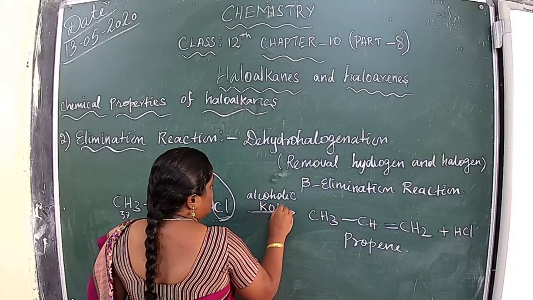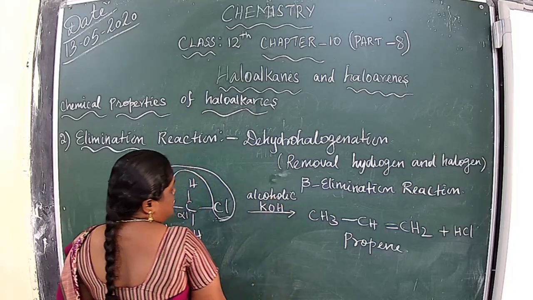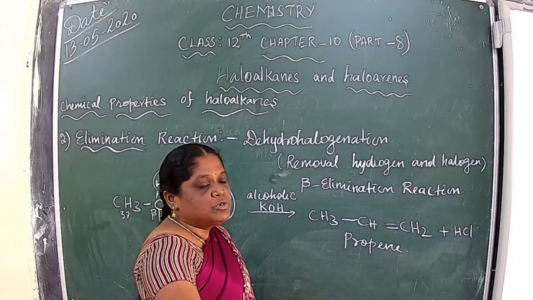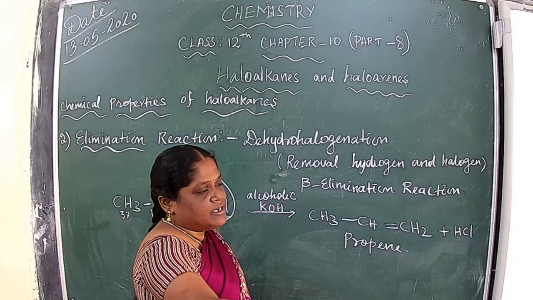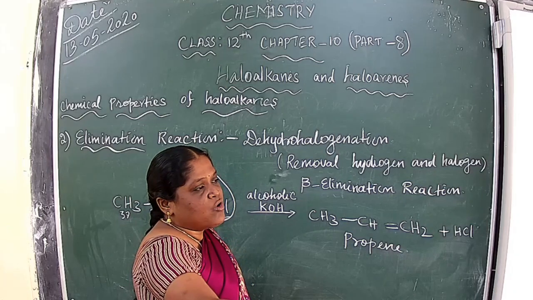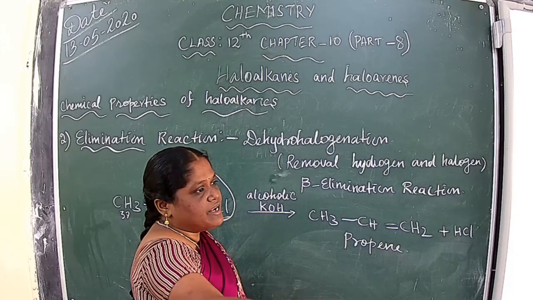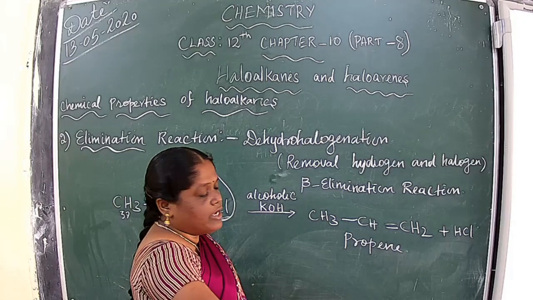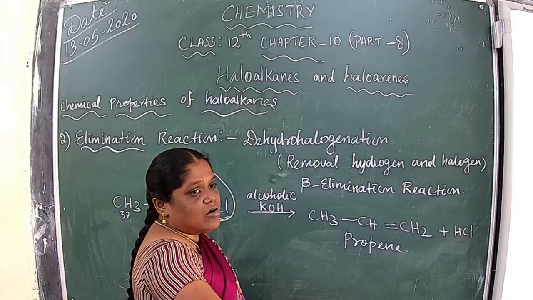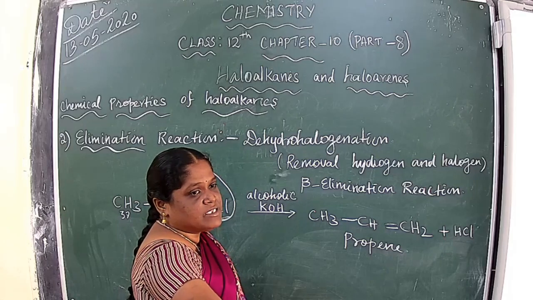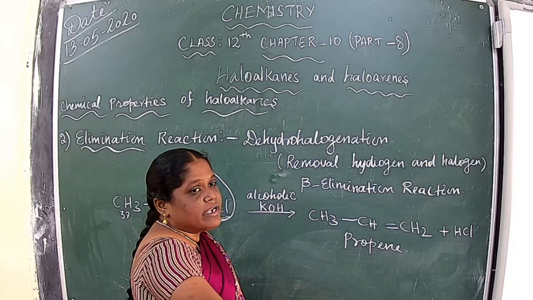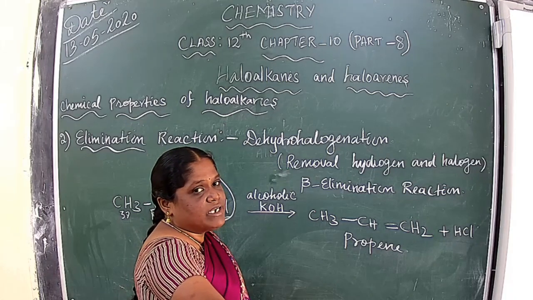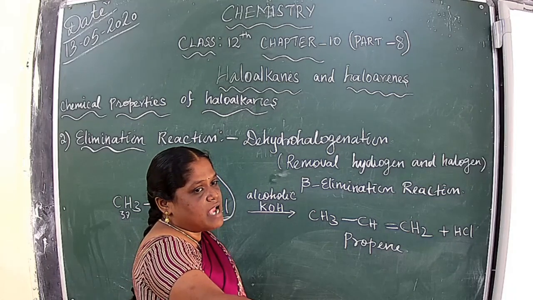KOH. If it is aqueous KOH, that reaction undergoes a nucleophilic substitution reaction. If it is alcoholic KOH, that is an elimination reaction.